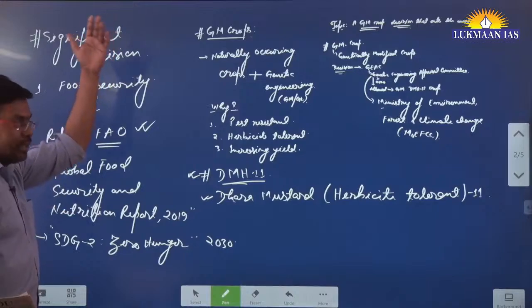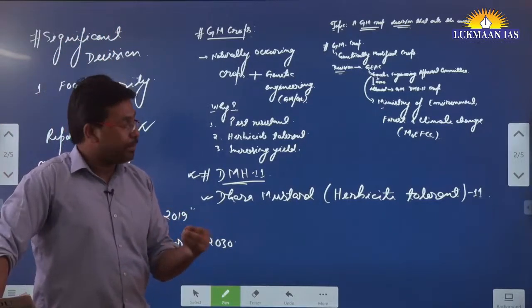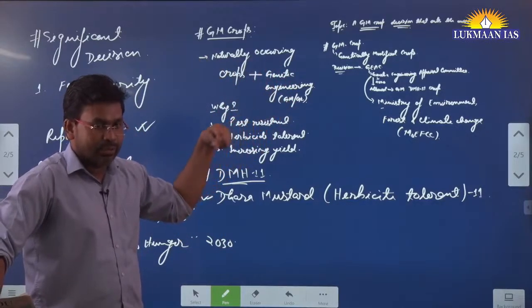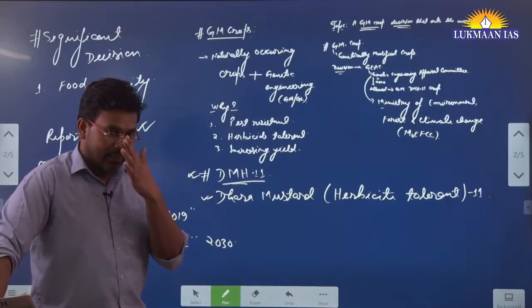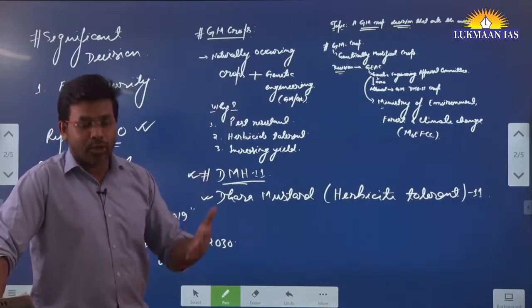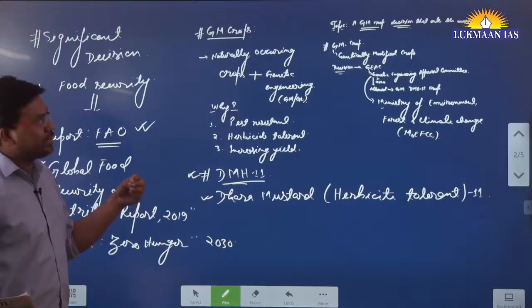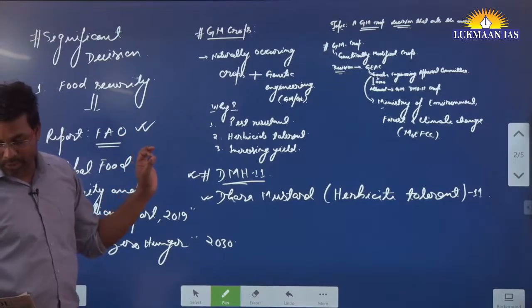That's why the author says that the Genetic Engineering Appraisal Committee, while giving approval to this particular variety DMH 11, has paved the way for approval of other crops in India. So it will lead to approval of other crops in India, and this is a very significant decision that they have taken. This is what the author is saying.